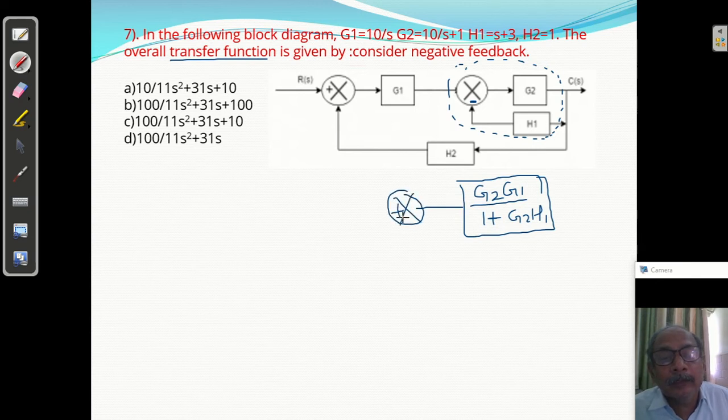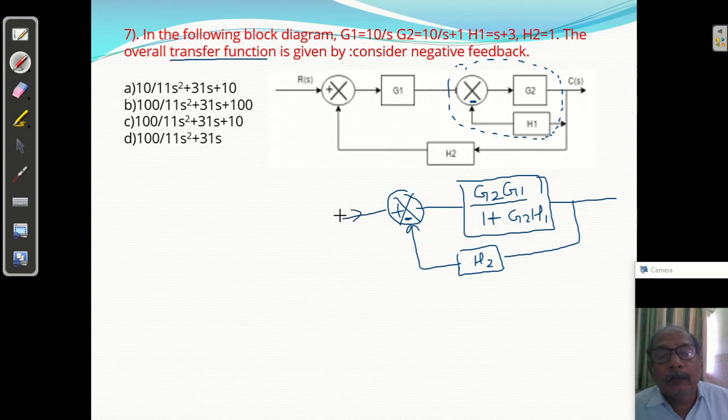Right, this is not required here, it is always plus. I am assuming again negative feedback because it is not shown here, and this is H2. Okay, this is R of S reference input and this is the controlled output C of S. Now again you can say these two are in the feedback loop, it is forming a feedback loop. So क्या आएगा? GS upon 1 plus GS upon, this is GS upon 1 plus GSHS.